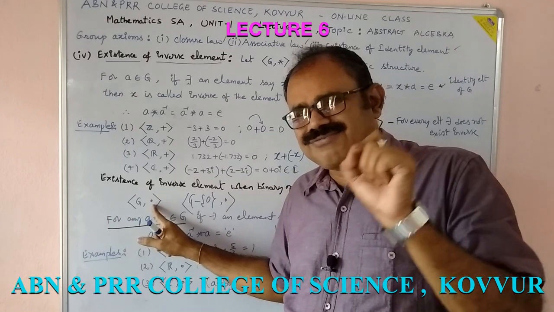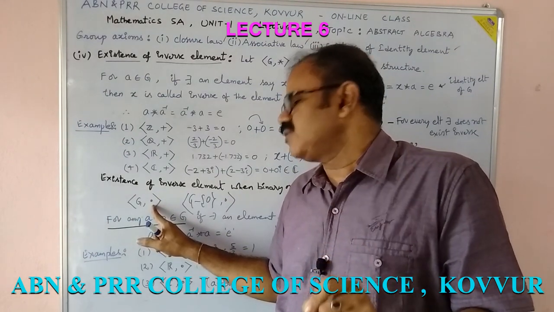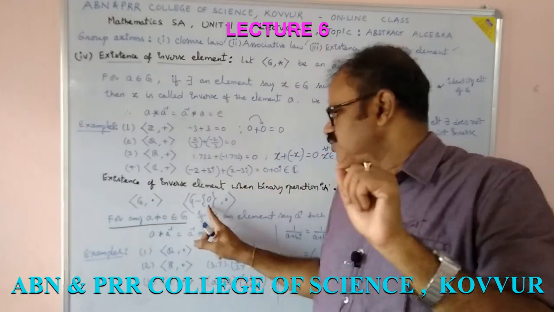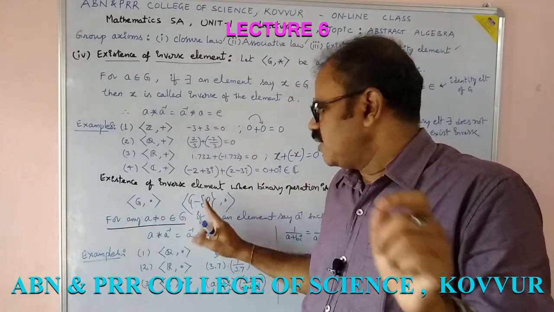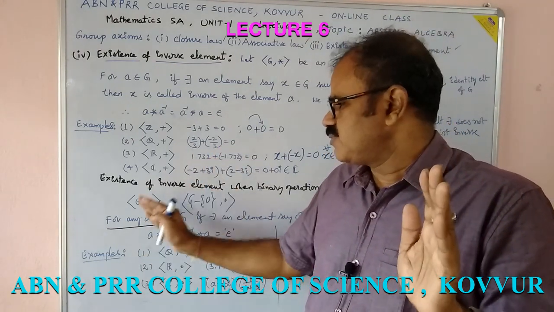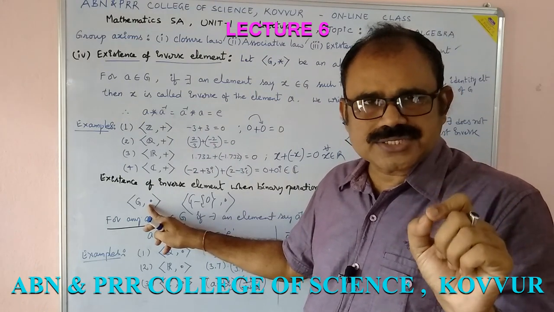So in case of common multiplication, exclude 0 and pick up all non-zero elements when the binary operation is common multiplication.